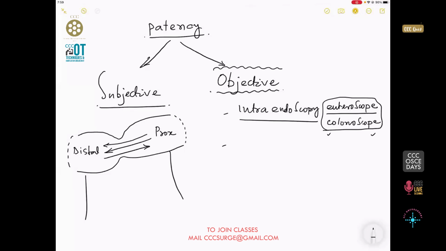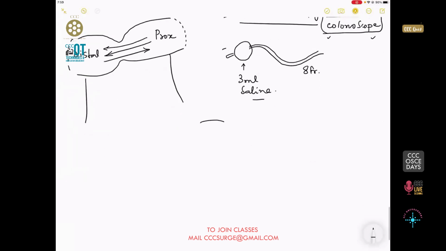Now, what is the easier way is that you use a Foley's catheter, okay, and inflate the balloon of an 8 French Foley catheter with 3 ml of saline or water, whatever you like, okay. And then what we do is that, say this is the stricture, and then we pass the Foley's catheter, okay. Inflate the balloon and then pull it out. Did you understand the idea, guys?